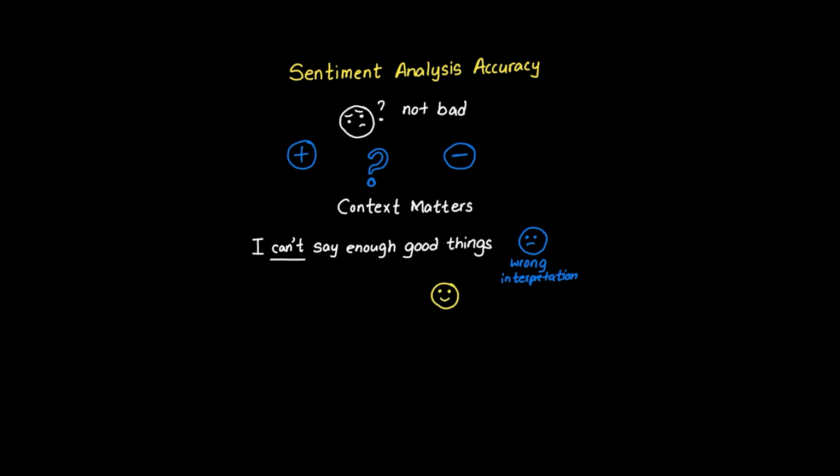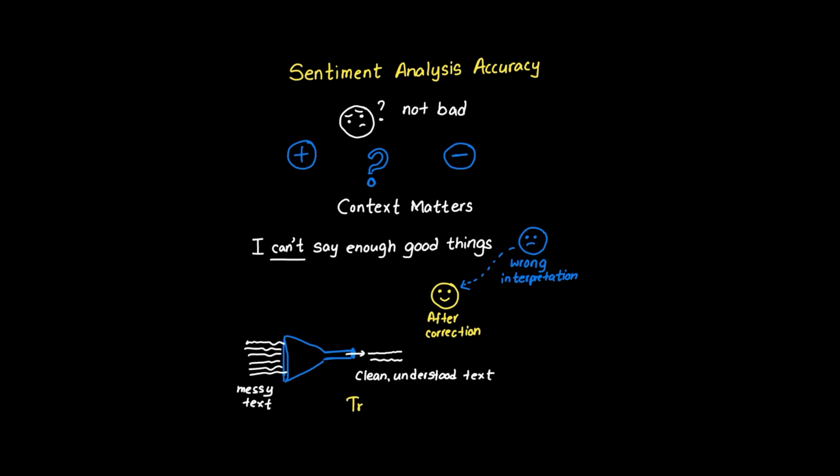These contextual errors are like static on a radio. They distort the true message. Contextual error correction involves understanding linguistic patterns, sarcasm, double negatives, and cultural expressions. It's the difference between literal word analysis and actual meaning extraction. Without this correction, sentiment analysis becomes unreliable, potentially marking happy customers as unhappy.